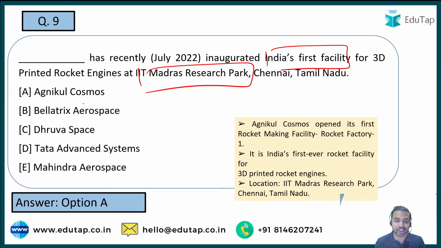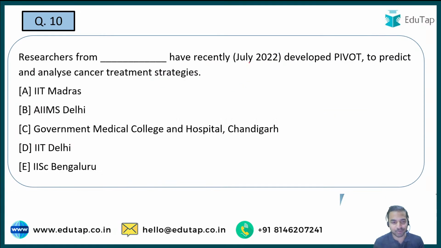So guys, here in this particular question the right answer is Agnikul Cosmos. So Agnikul Cosmos has basically opened this India's first rocket making facility. And see, this term, that is India's first, makes this question more important from the exam point of view, because you can see here कि इस तरीके के questions जहाँ पर India first आता है या फिर आता है कि India's largest, India's smallest. So whenever such kind of terms are being added to the news article, you are required to cover them with a special focus on them. ठीक है जी, let's move on to the next question.